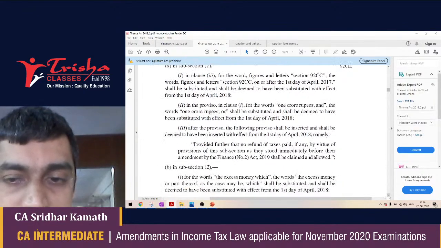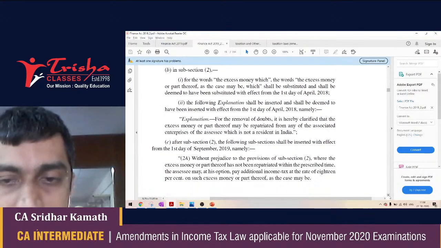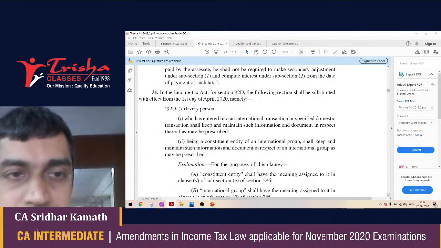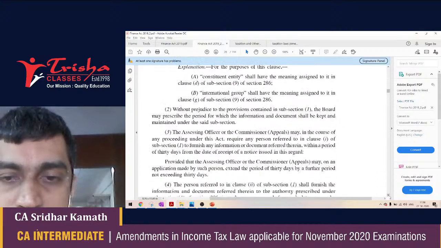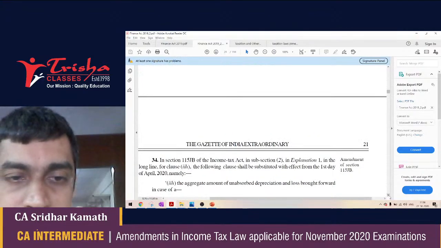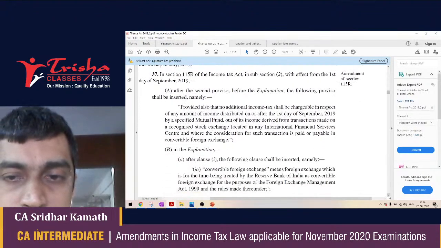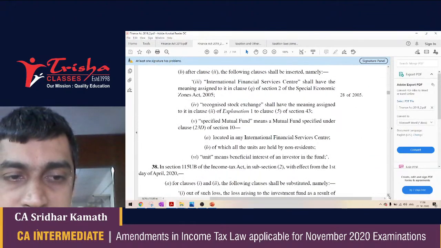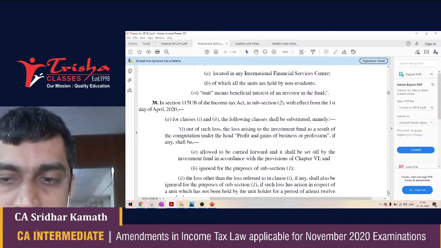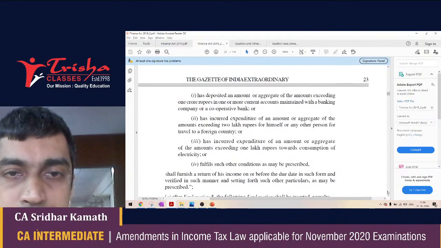So 92CE is not applicable, so let's skip this. Let's move to 92D. There are a whole host of sections which are not applicable: 115JB, 115O, 115QA, 115R. All these sections are not applicable at the CA Intermediate stage. But let's move on.